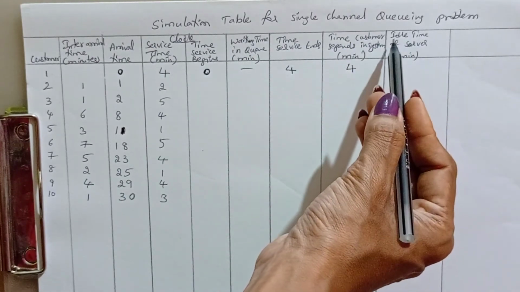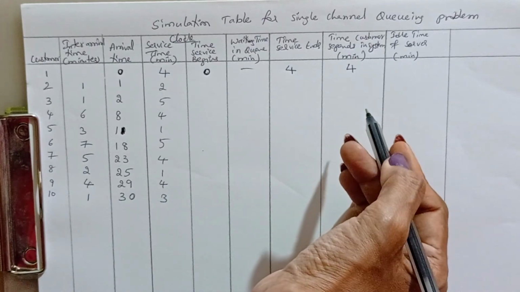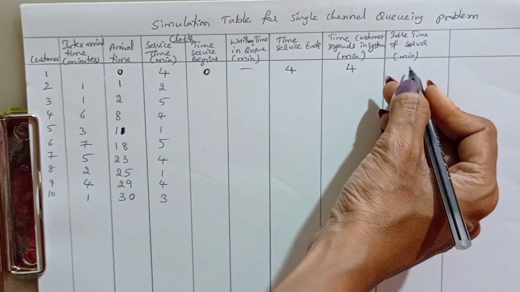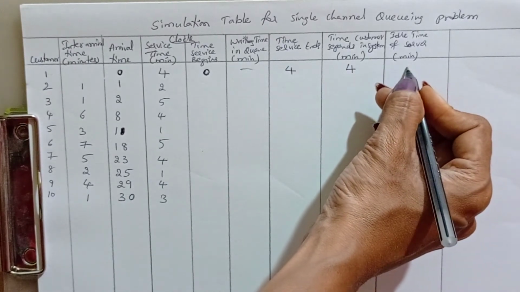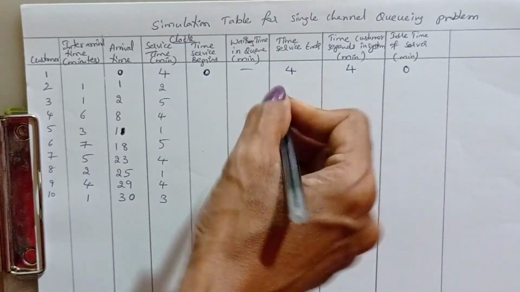And now you check the idle time of the server. Is the server not working, idle? No, it is working from 0 to 4 minutes. So here you won't get anything. That means 0 time. You can write 0 or give a hyphen.